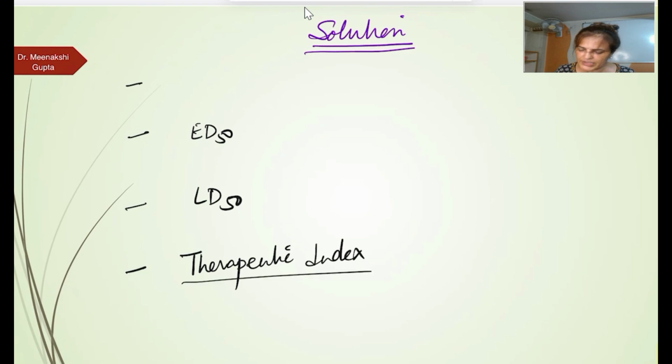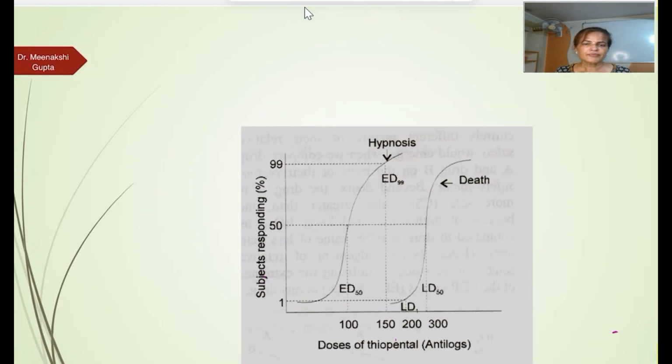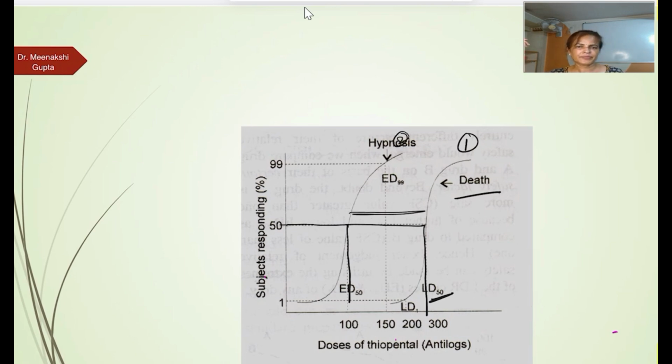So therapeutic index, I will show you another graph. This is a graph which shows both ED50. This is a 50% of the individual. 50% at this dose they are showing the effectiveness, and at this dose they are toxic. They cause a death. Wider the difference between these, ये दो ग्राफ है ना, this is 1 and 2, इसमें जितना ज्यादा गैप होगा ये गैप, the safer is the drug.